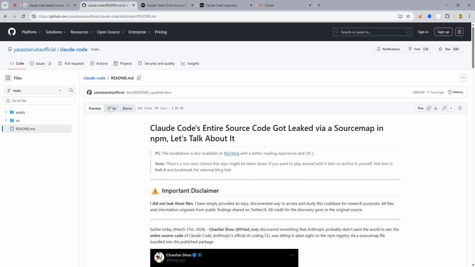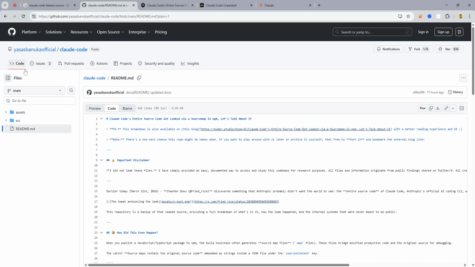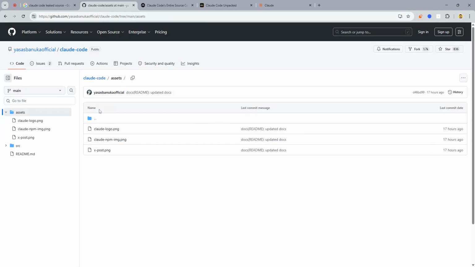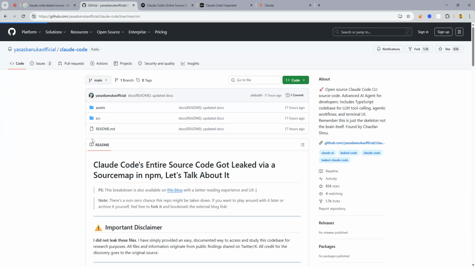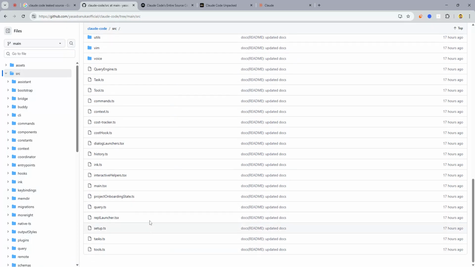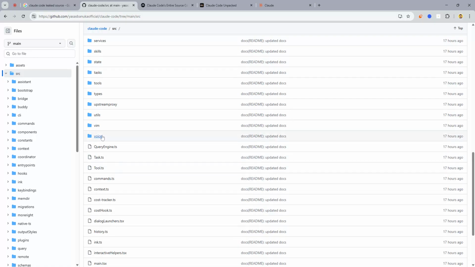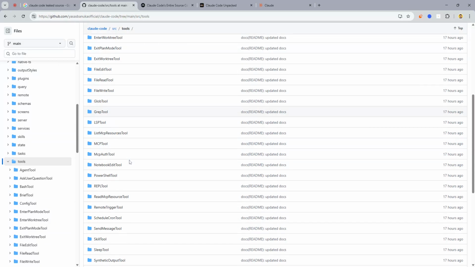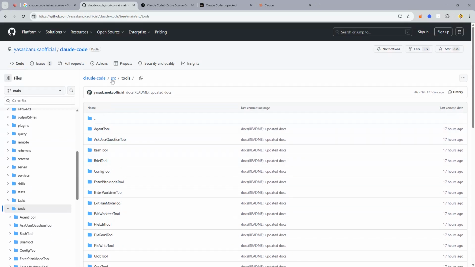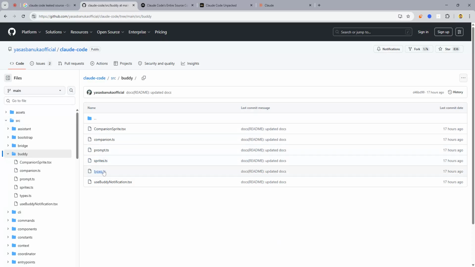Now if you want to test that on your own, you can actually read it. It has all the stuff that you are looking for. Let's go to the code. We have assets, and if I go back here, we have src with all of the files. You can see there are so many files here. They have context, commands, tools, tasks, vim, utilities, and types. If we go inside tools, we have all of these tools. Cool. And they were actually working on a buddy feature as well.